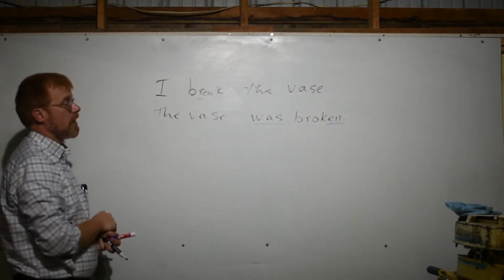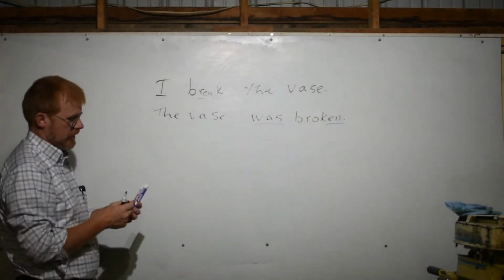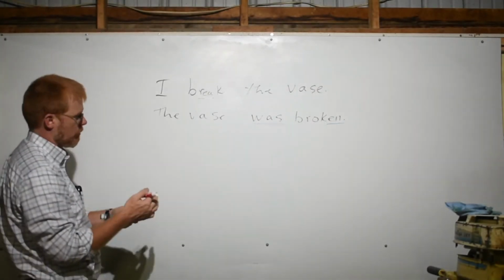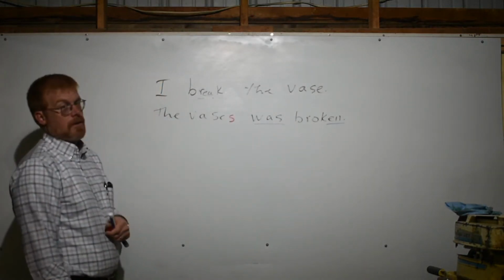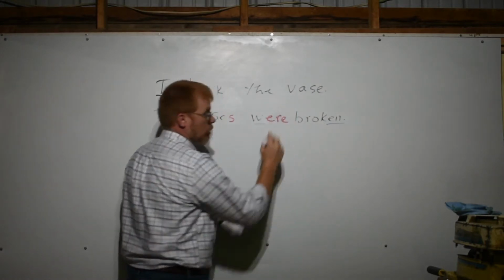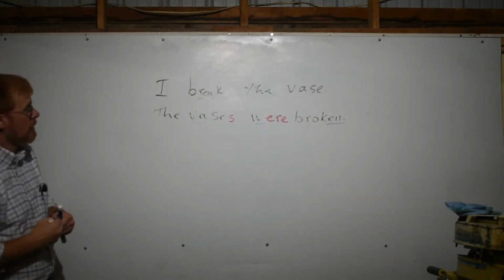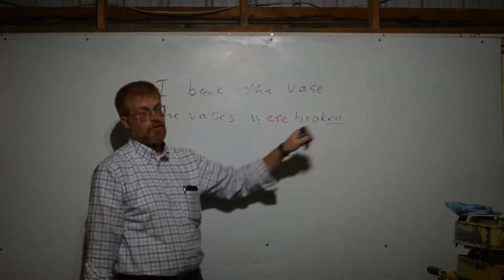And we can verify that it's the grammatical subject by pluralizing it and watching what happens to the verb. The vases were broken is necessary. The vases are the grammatical subject of a passive voice verb.